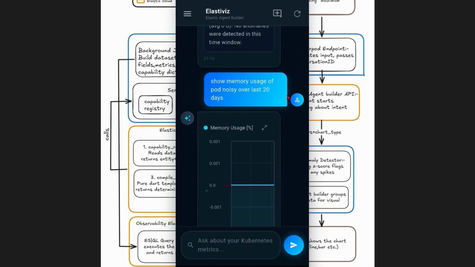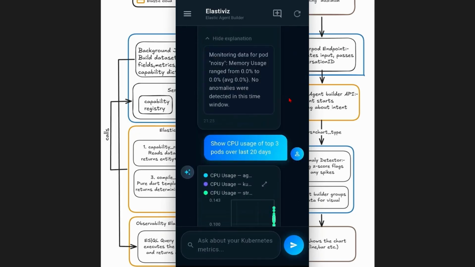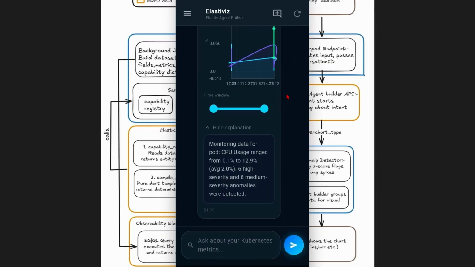So what we are basically doing is generating insights on the go as required, which I don't think any application is currently trying to solve. So this is what it was all about.